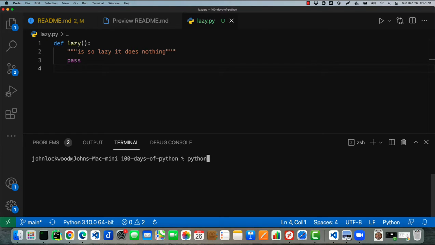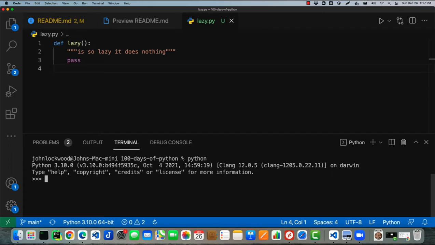Let's open up a Python console here. And in this Python console, let's do a couple of things. First thing I want to do is import prettyprint, or pprint. That will allow us to make things a little bit easier to see. We'll go ahead and grab that. Second thing we want to do is import our function, lazy. Lazy is a function. It's defined in lazy.py. So lazy.py, therefore, is a Python module. So we'll go ahead and import lazy from lazy. And as you can see, it's as lazy as can be. It does nothing. The whole point of this function is to have a docstring on it, right?